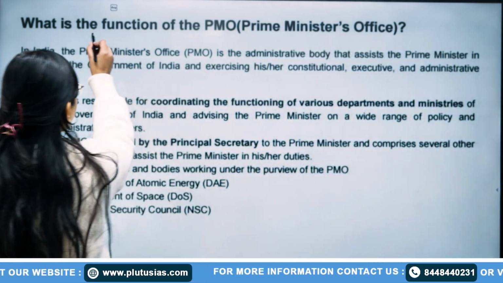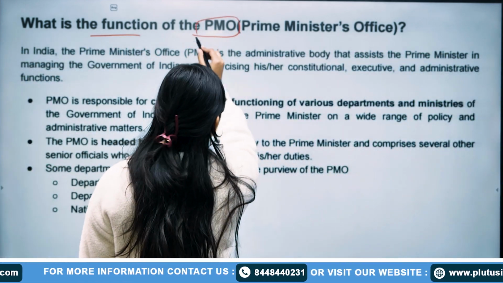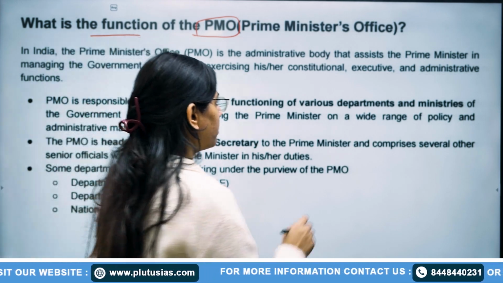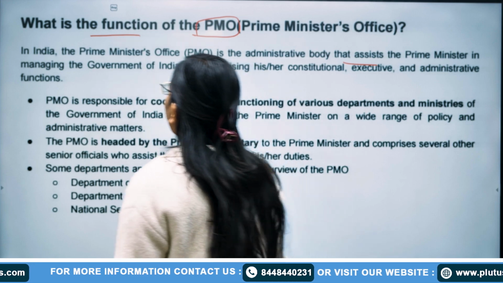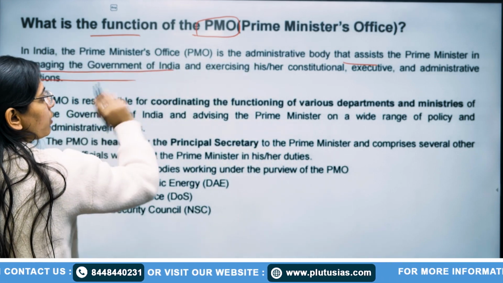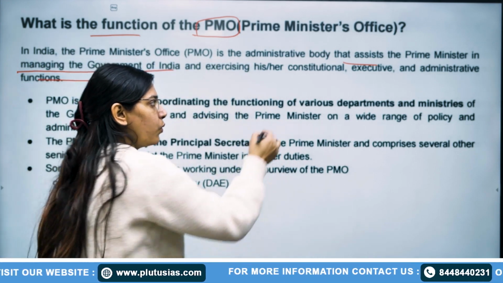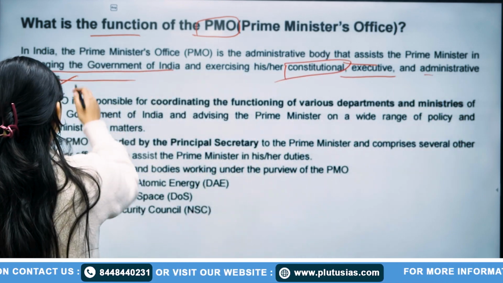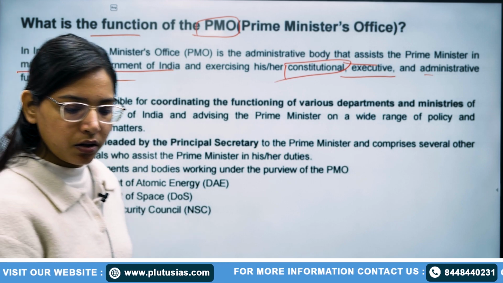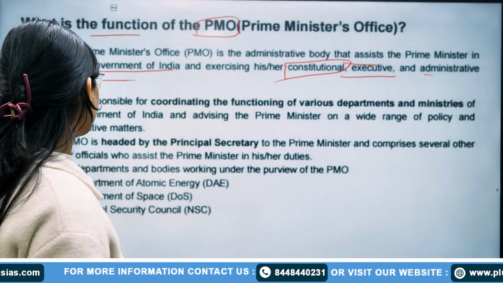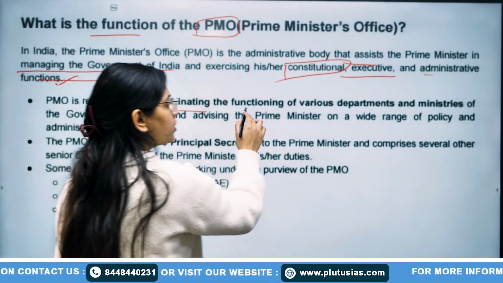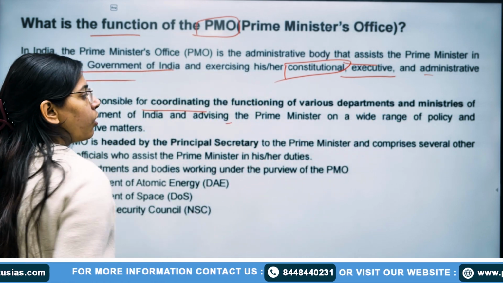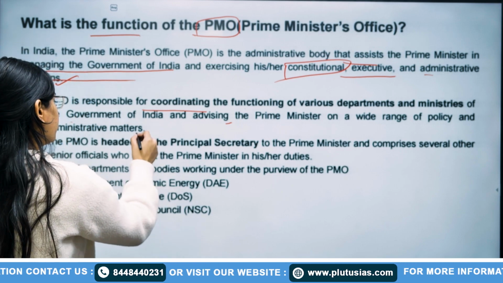After that, what are the functions of PMO? Prime Minister's Office. In India, PMO is the administrative body that assists Prime Minister in managing the government of India, exercising which powers? Like constitutional power, executive, administrative functions. Okay. PMO is responsible for coordinating the functioning of various departments and ministries of the government of India and advising the Prime Minister on a wide range of policy and administrative matters.